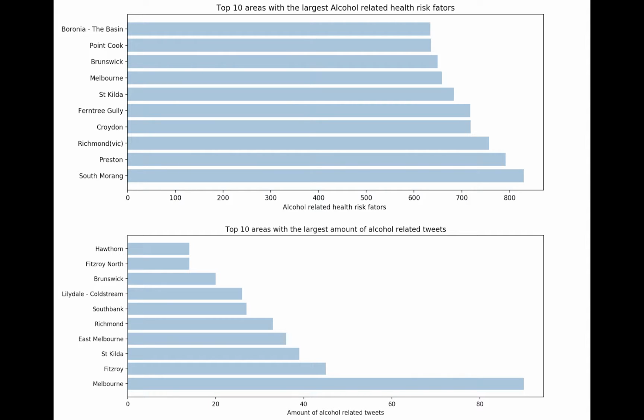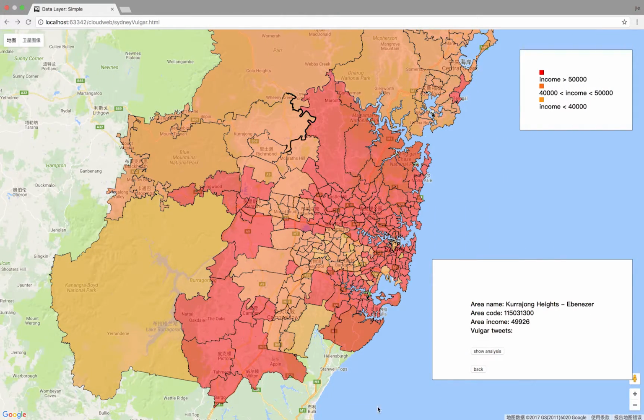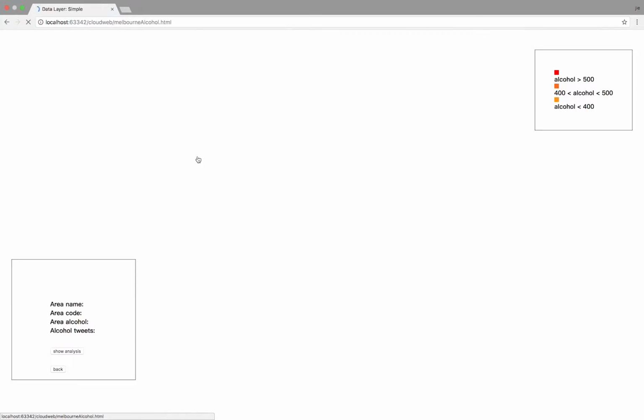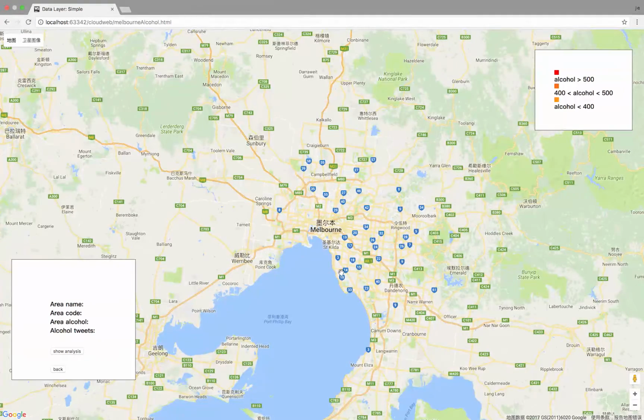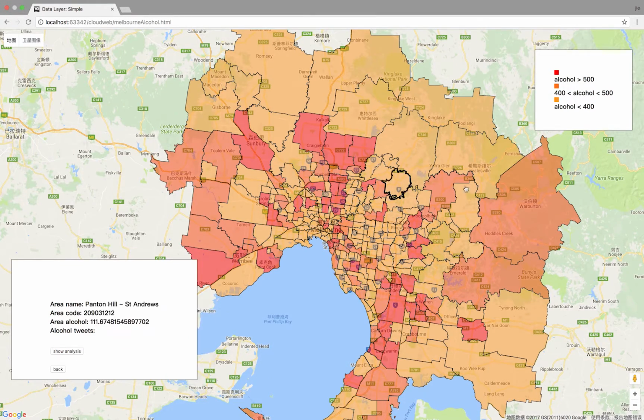And this first one is the top 10 areas with the largest alcohol-related health risk factors. These factors count the people who drink alcohol at an injury level. We can see Southbank has the highest one, with over 800 people consuming alcohol at the injury level. We can show this in the Google map with three different colors indicating different health risk levels.